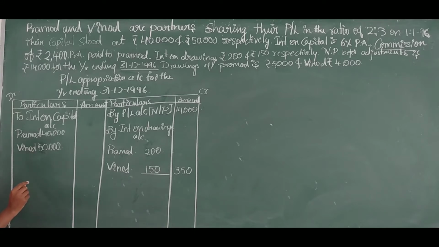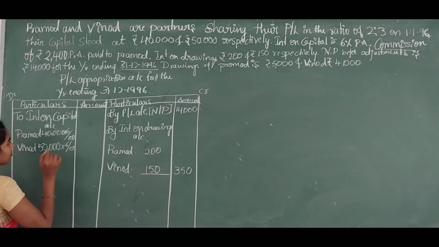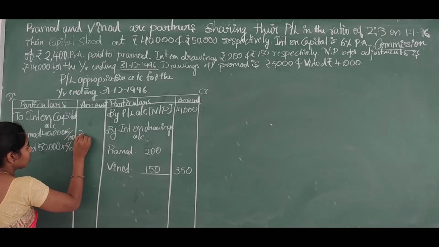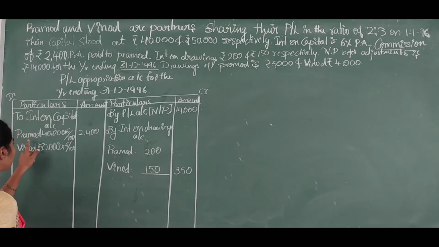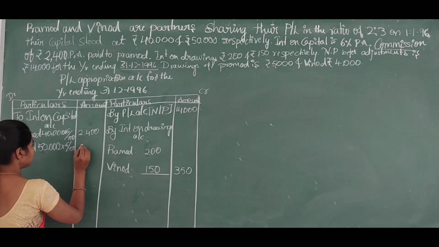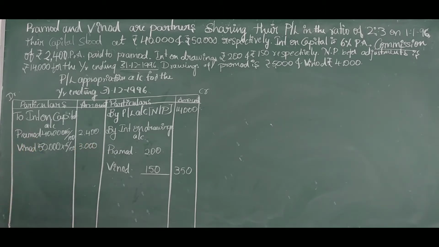The interest on capital is given in percentage, that is 6% per annum, which is nothing but 6 divided by 100. Multiply their capital with the interest percentage, then we will get 2,400 as interest on capital of Pramod and 3,000 rupees as interest on capital of Vinod.